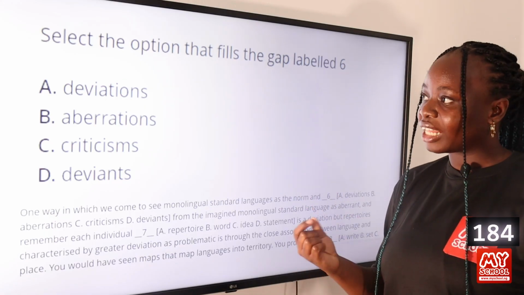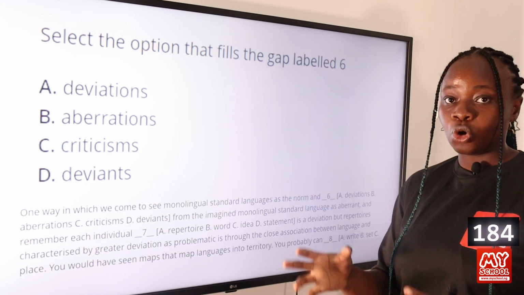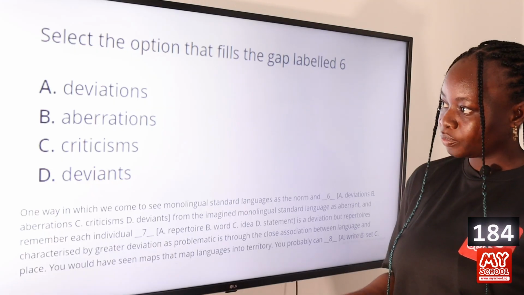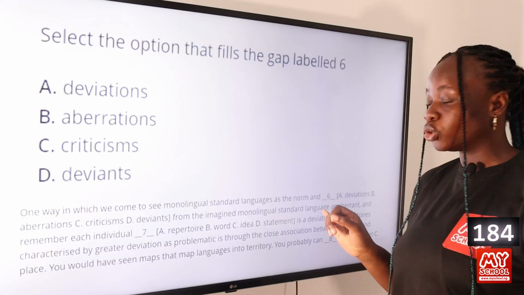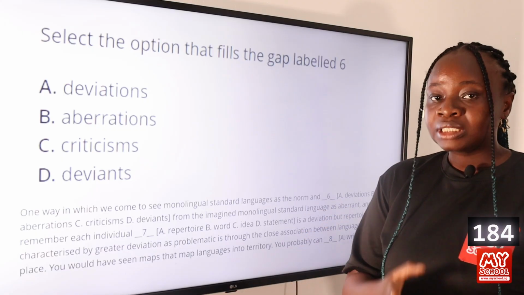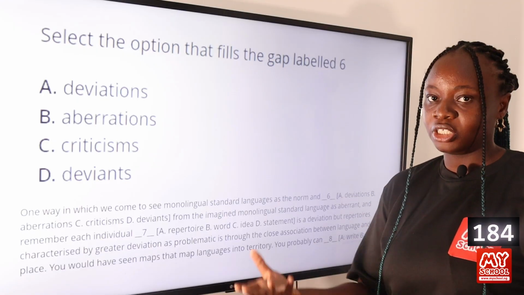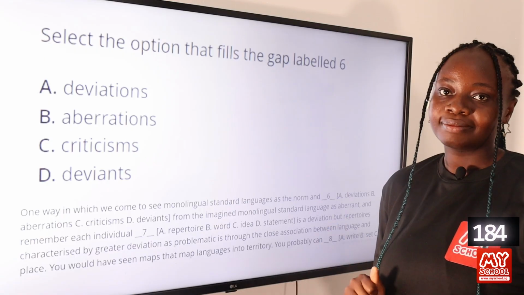So deviations are things that depart from the norm, that are different from the norm, the standard in a particular society. Aberrations is similar, but the word deviations is the word that is used most of the time to refer to language that is different from the standard. So language different from the standard are called deviations. So the answer to this question is option A, deviations.